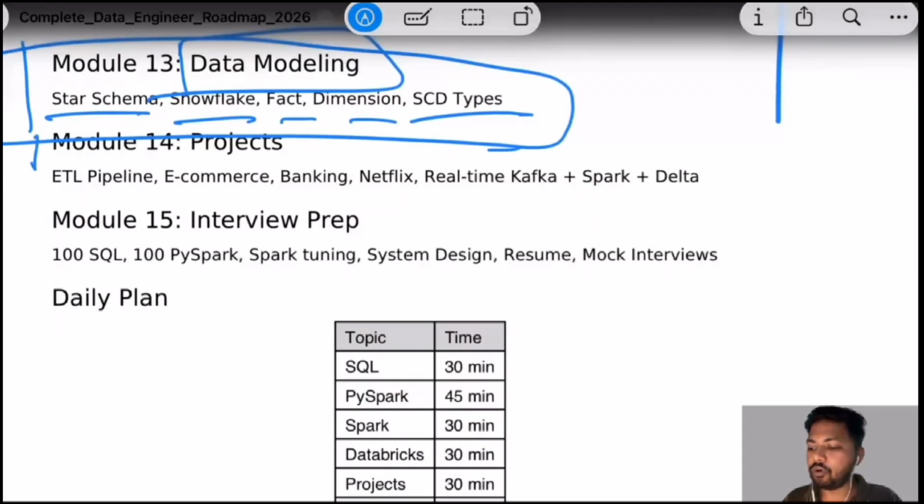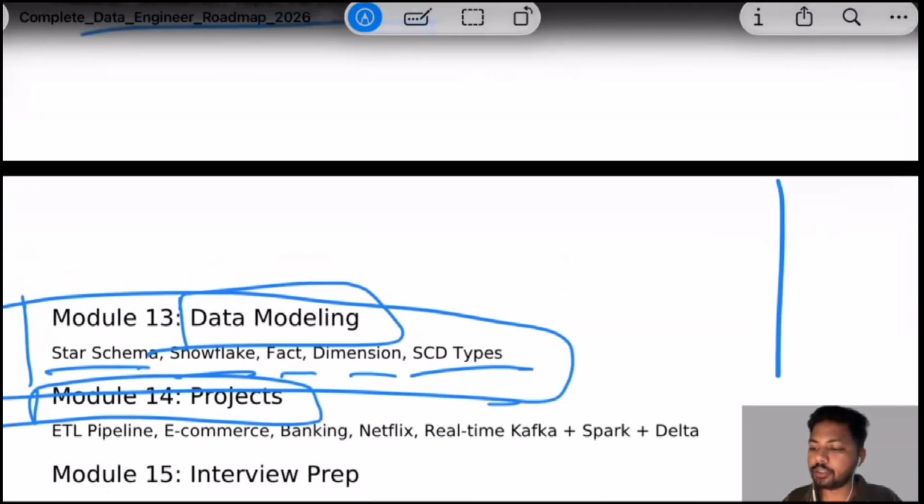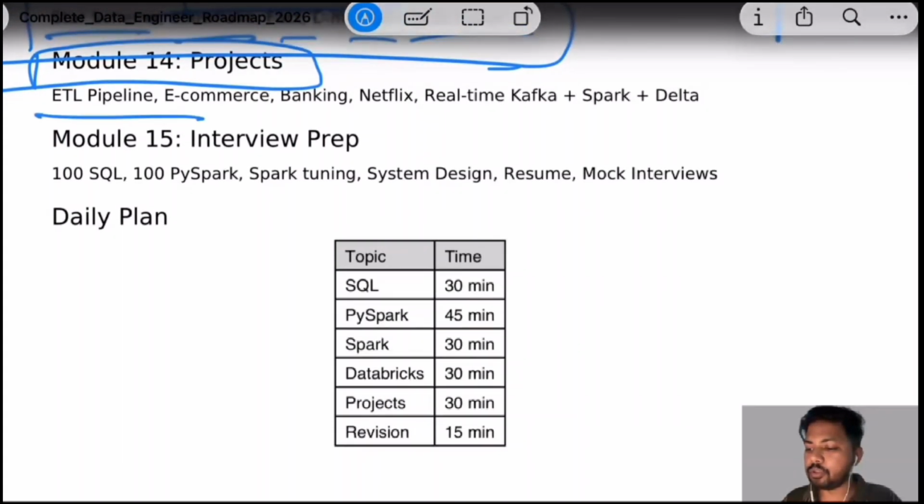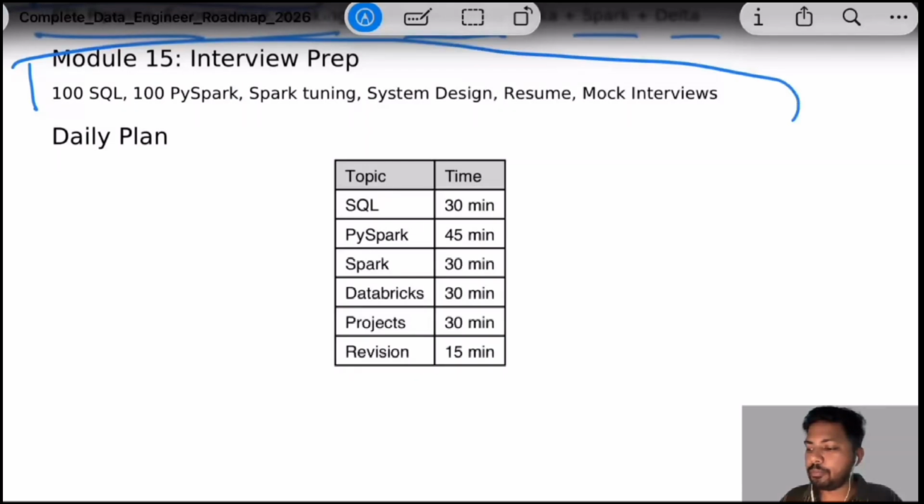Then we can have all the projects. After learning all these concepts, we should create some projects. Here are the example projects: ETL pipeline, e-commerce, banking, Netflix, real-time, Kafka, and Delta. And here we have an interview prep doc.